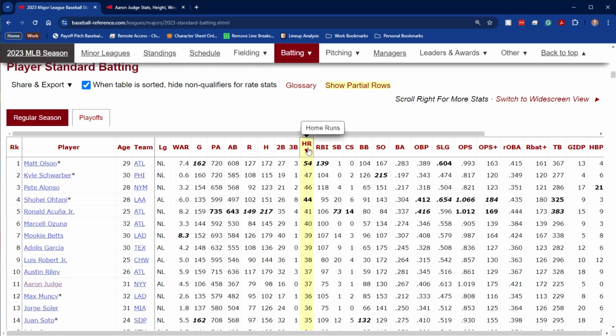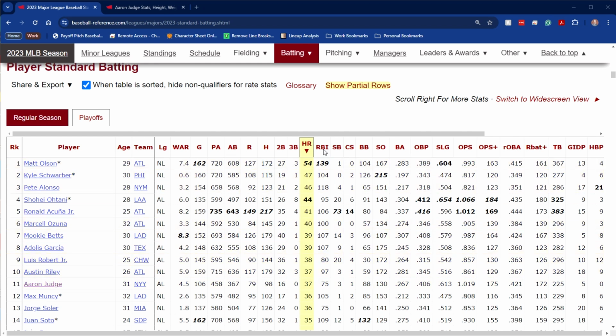But if we look at the league leaders, anything 40 or above is exceptional. And the all-time leaders have over 70. But that is extremely rare. It made headlines a couple years ago in 2022 when Aaron Judge had 61, because that hadn't been done for a while either. As you can see, Matt Olson led the National League with 54 last year, and Ohtani had 44 to lead the American League in 2023. Anything 40 or above is exceptional for home runs.